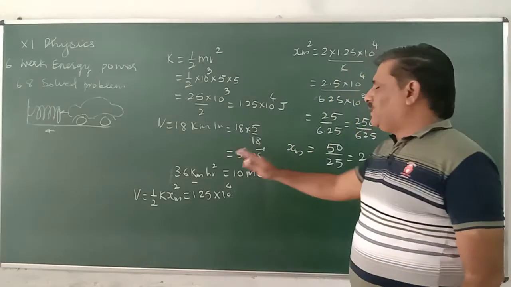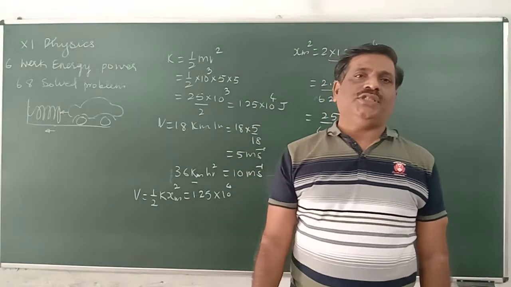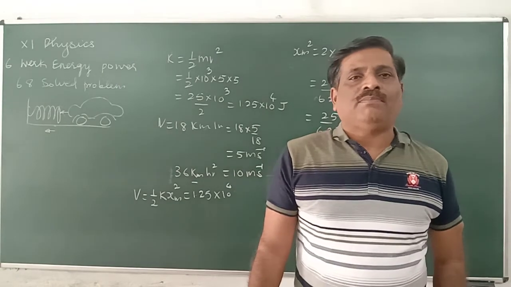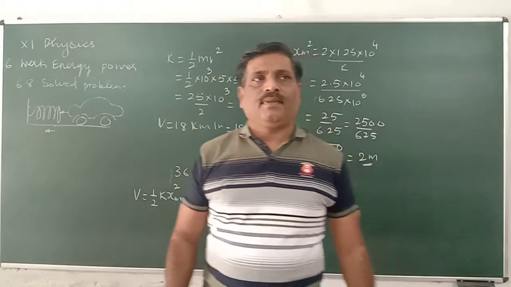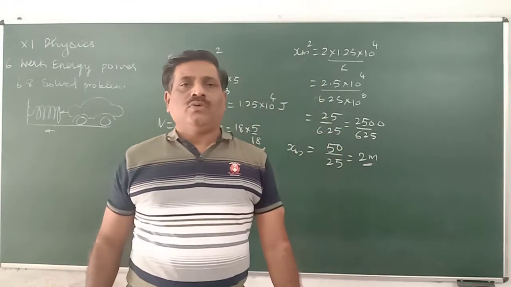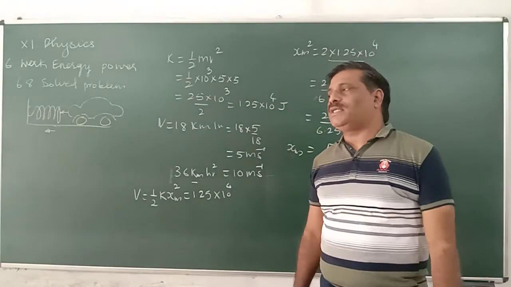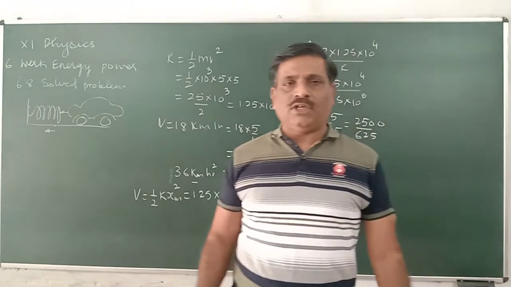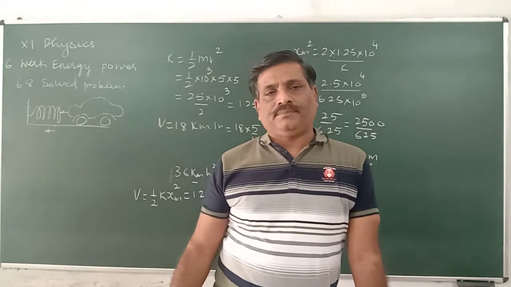How much compression takes place is given by the law of conservation of energy. But at what time this compression will take place is not mentioned here. So to get the time when the compression occurs, one needs to use Newton's second law and solve that equation.